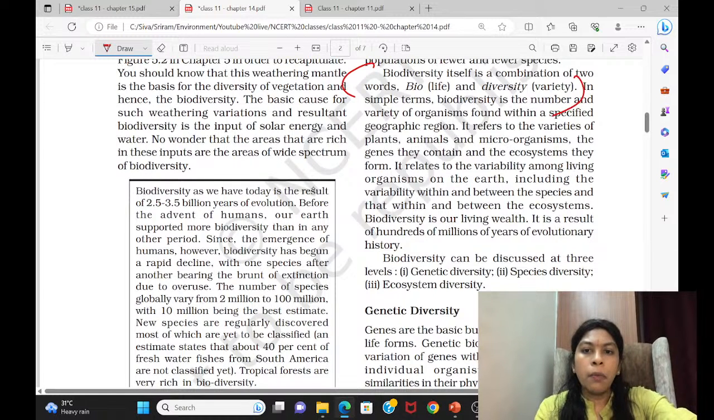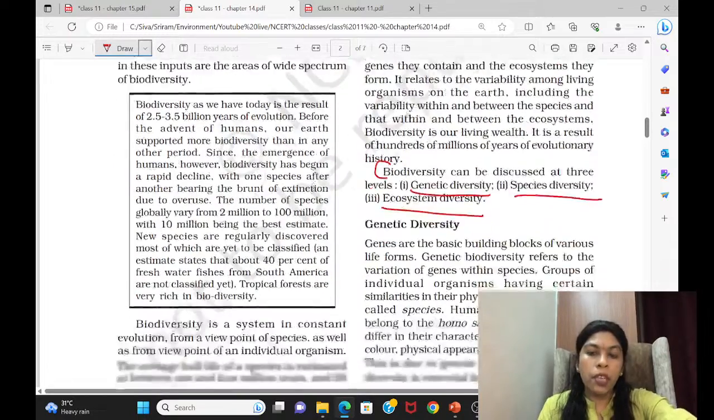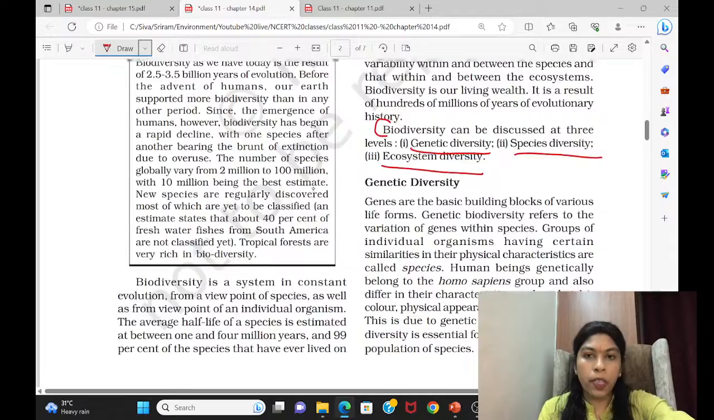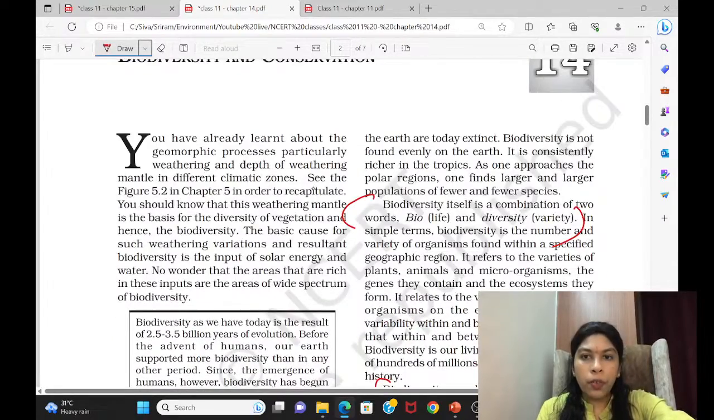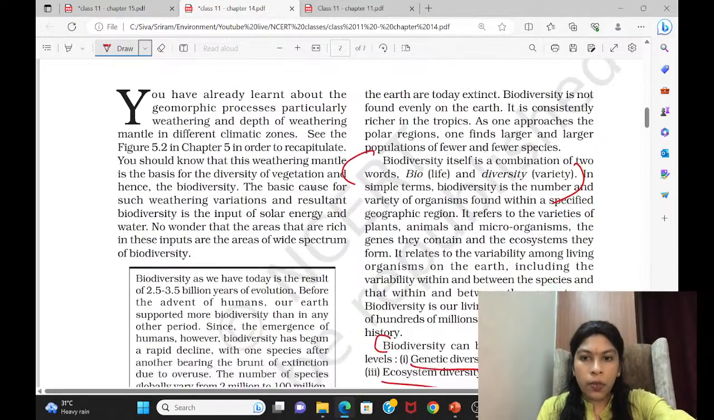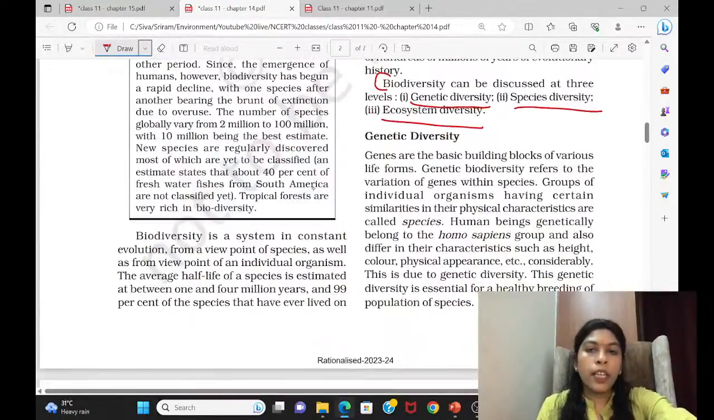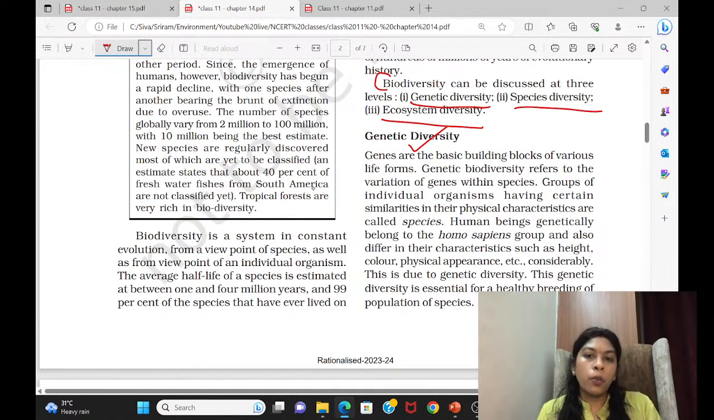But come to this area: biodiversity can be at three levels. One is genetic diversity, then species diversity, and ecosystem diversity. There are three levels of biodiversity. That is what we are going to see here. And before going into that, I thought of introducing. Okay, it is not here, I think. Yes. So come to genetic diversity. Why do we want genetic diversity? So they have explained it.